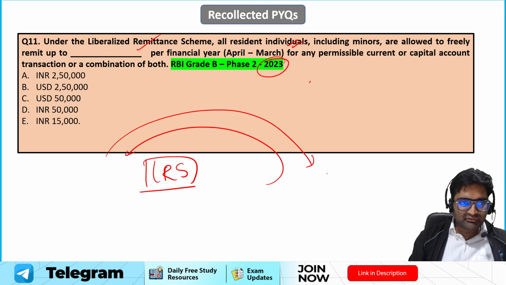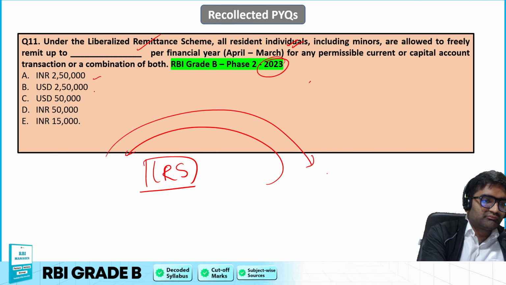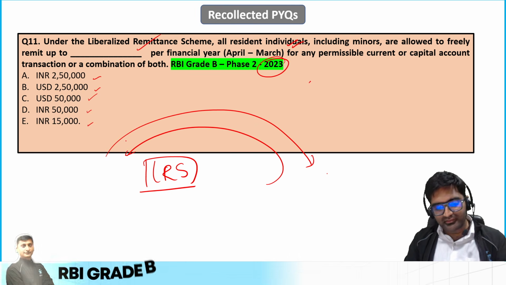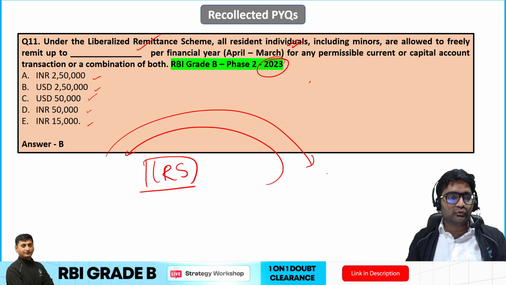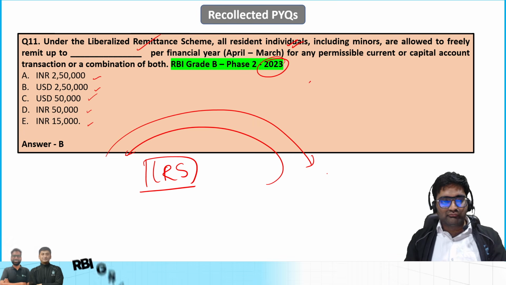So a very straightforward question about the benefits of the scheme. Is it INR 2,50,000, US dollar 250,000, US dollar 50,000, INR 50 or 15,000? So the correct answer is US dollar 250,000, which is the limit that you can send. That money can be sent out of India.